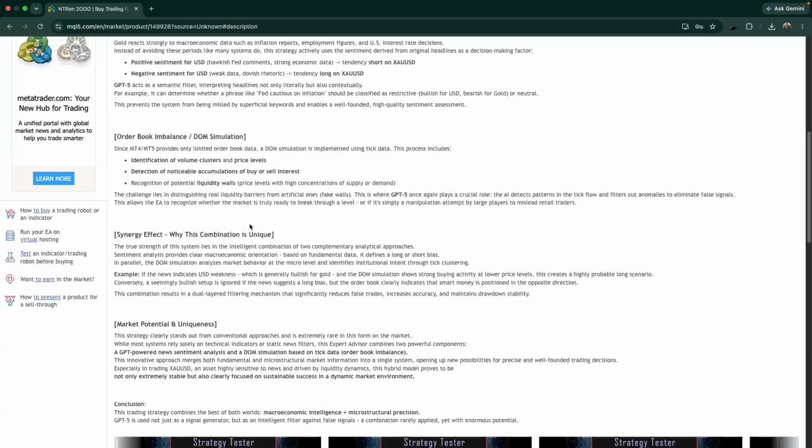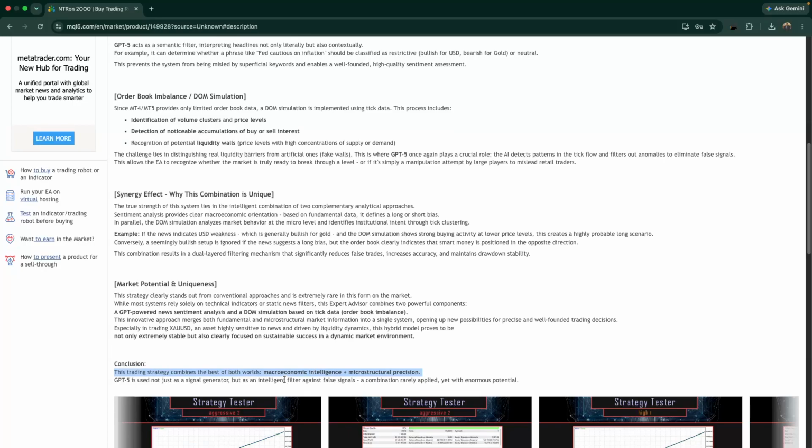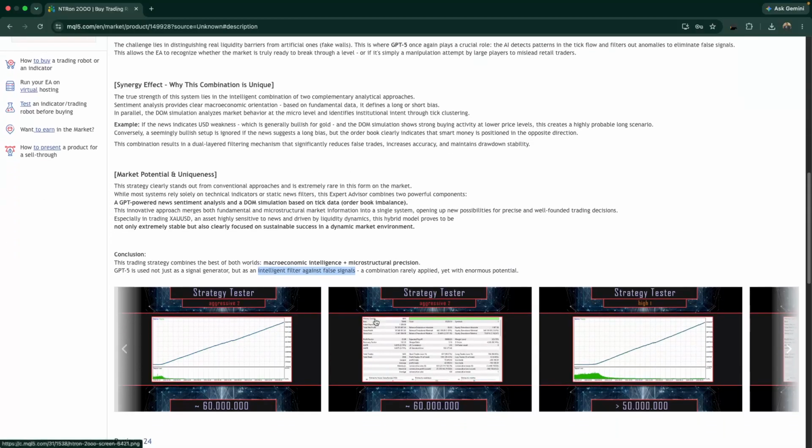Then there's the claim of intelligent news handling instead of simply avoiding news. The developer also emphasizes that the system is designed for long-term stability rather than short-term hype, and it has an intelligent filter against false signals. All of this is information marketed by the developer.